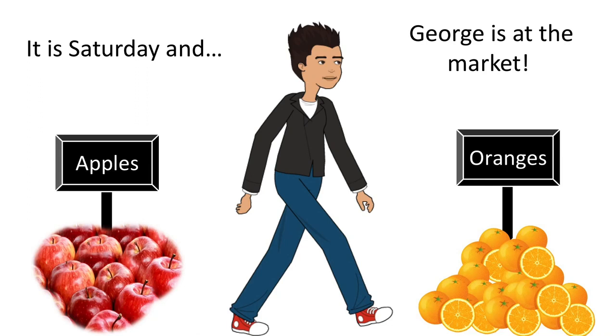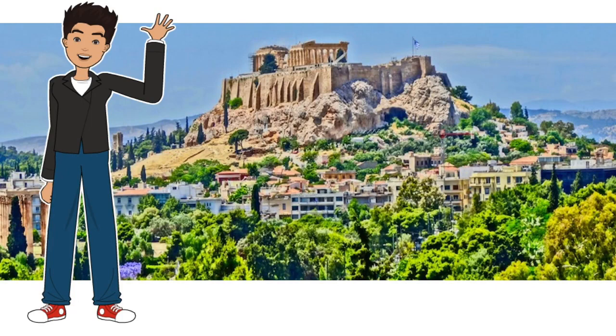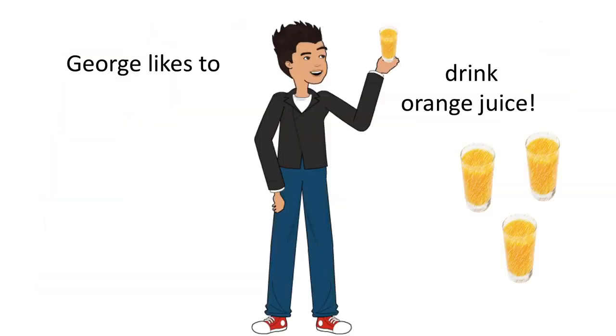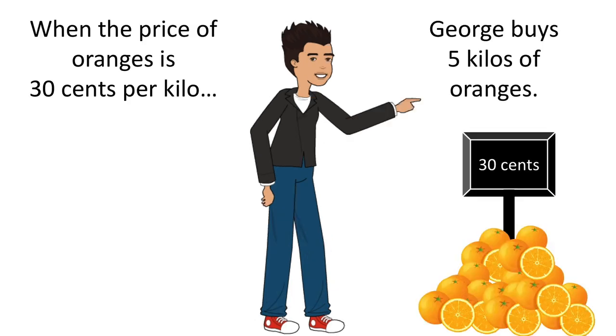One sunny Saturday, George went to the market to buy fruits and vegetables. George lives in Athens and is a graphic designer for a small company. Every day, he likes to squeeze some oranges and make a juice because he feels that this way he has more ideas for his job. We are observing George buying oranges in the market.